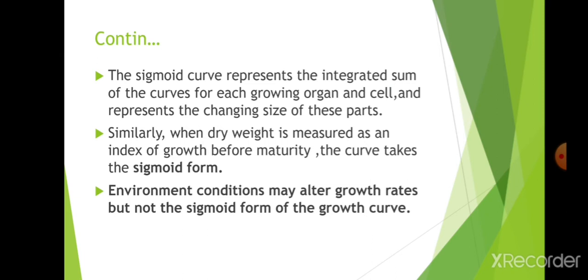Environmental conditions may alter growth rates, but not the sigmoid form of the growth curve. This is very, very important to be noted. Okay, if environmental conditions change, then growth may be stopped, whether in the lag phase or the log phase, but it does not alter the sigmoid curve. It will remain the same with changing environmental conditions.